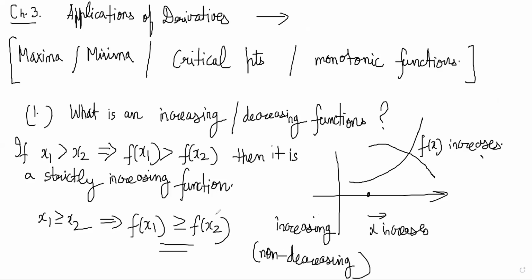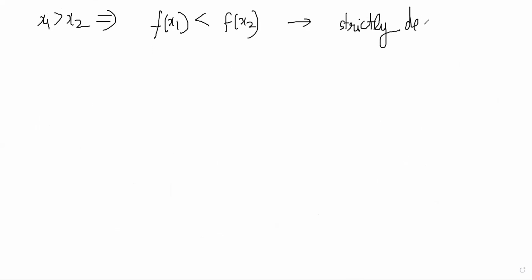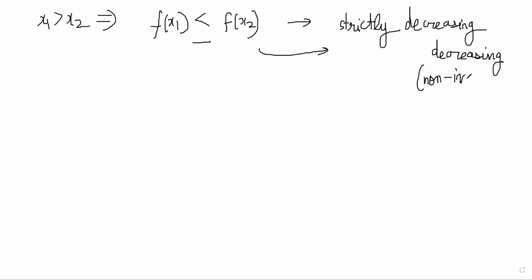Similarly, the opposite definition works for decreasing functions. If x1 is greater than x2 implies f of x1 is less than f of x2, this is a strictly decreasing function, correct? As you get a higher value of x, the output becomes smaller. If there is an equal to sign, it will be just decreasing, not strictly, or you will call that non-increasing, correct? So increasing and decreasing functions are fairly straightforward to understand.